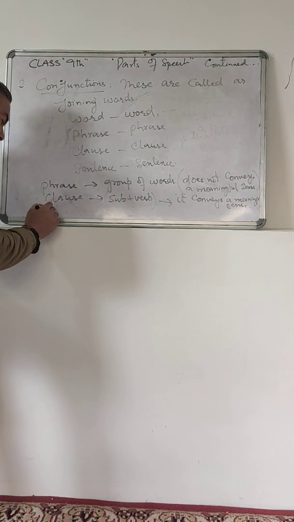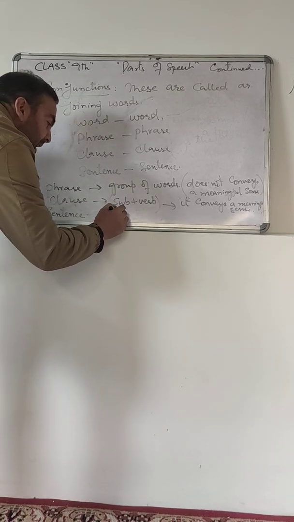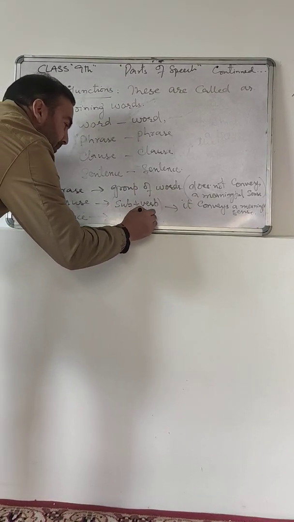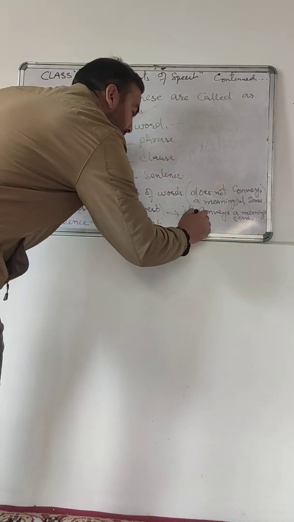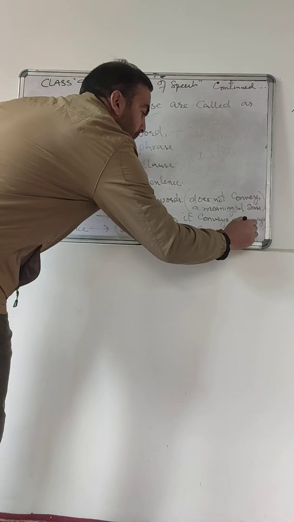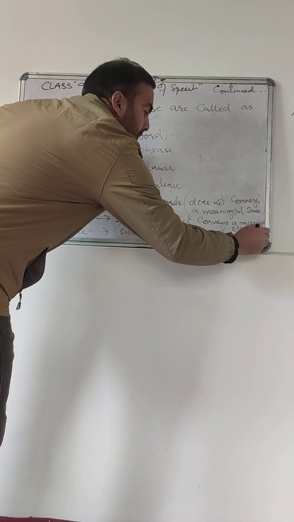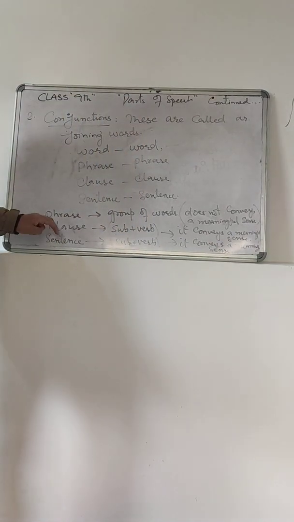Similarly, what is a sentence? A sentence too has subject plus verb, and it also conveys a meaningful sense.